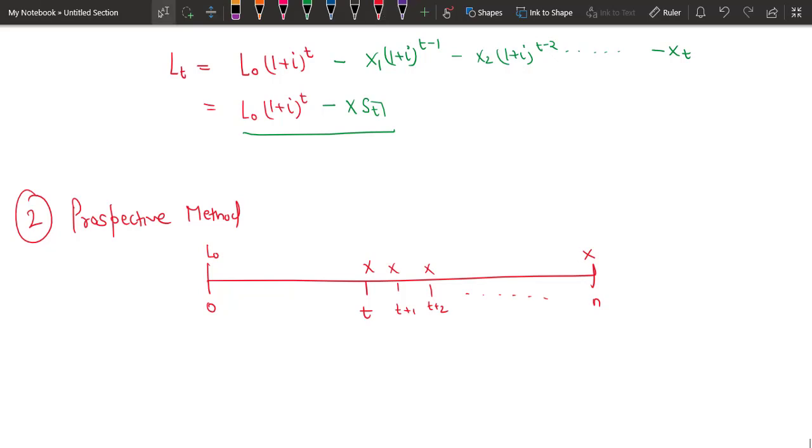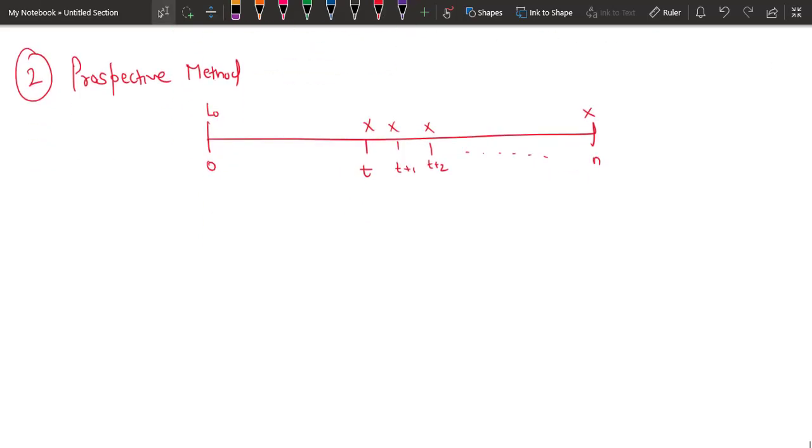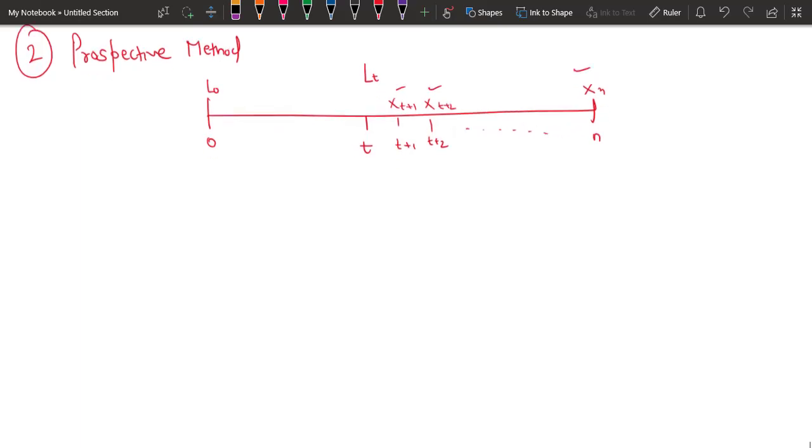In this method, the basic difference is that instead of calculating the accumulated value, we calculate the present value of these future payments at time t, and you can forget this amount xt. So this amount is xt plus 1, this is xt plus 2, and this is xn. And since the amounts are all same, it doesn't matter whether you write this in subscript or not.